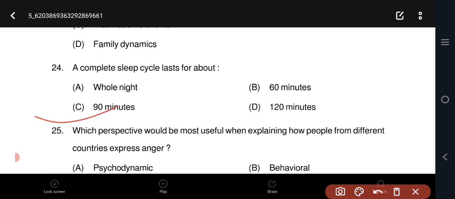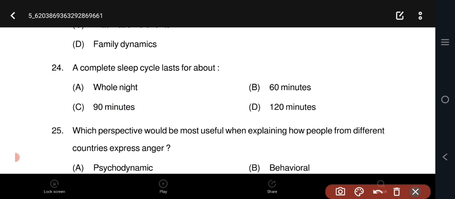A complete sleep cycle typically lasts around 90 to 120 minutes and includes 3 stages of non-rapid eye movement NREM sleep and 1 stage of rapid eye movement REM sleep.